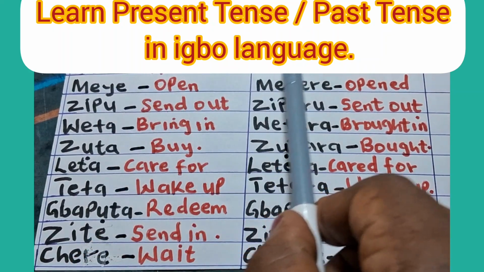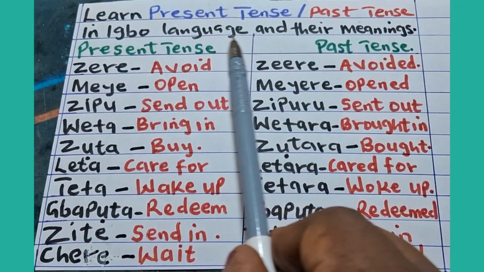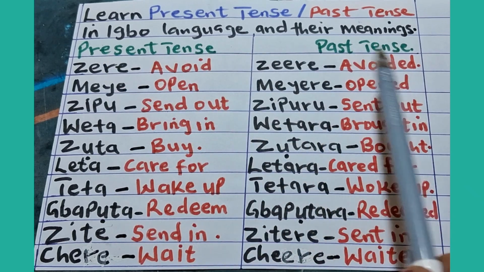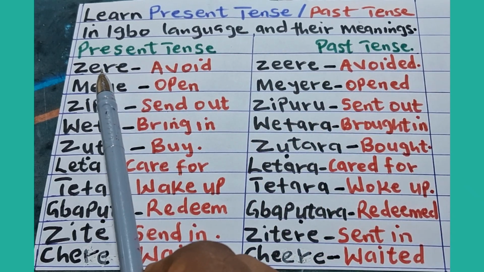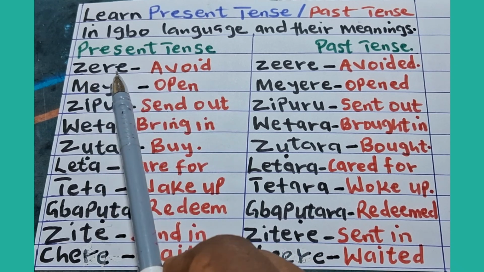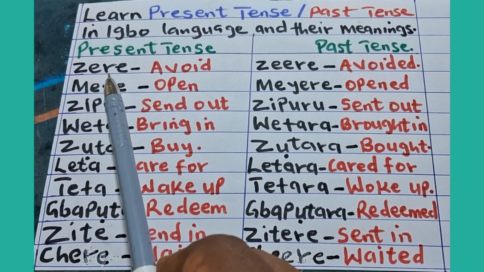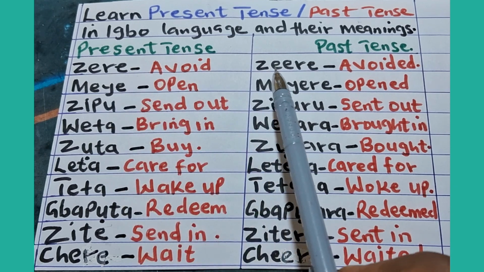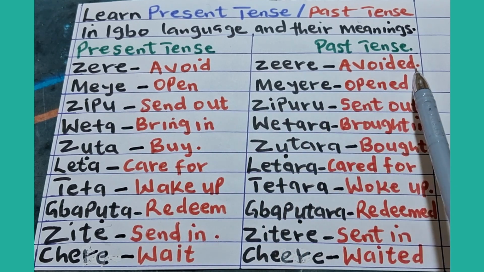Learn present tense and past tense in Igbo language and their meanings. Present tense, past tense. The first word is zere, avoid. Zere is in present tense. Past tense of zere is zeere, avoided.